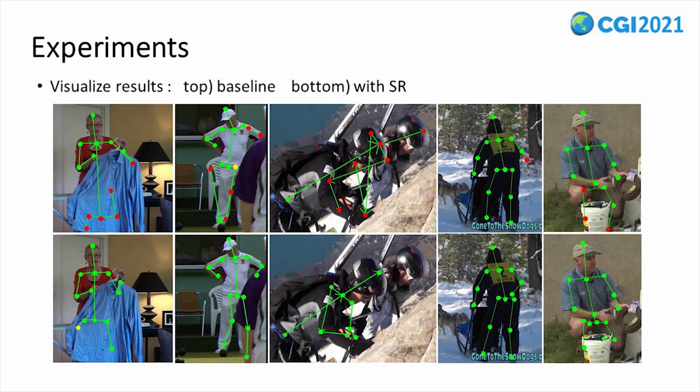Here are some comparison visualization results. The red points denote error-predicted joints, yellow points denote jitter-predicted joints, and green points denote right-predicted joints. The proposed joint relation module can help predict the occluded wrist and pelvis, and select the right head of the person.